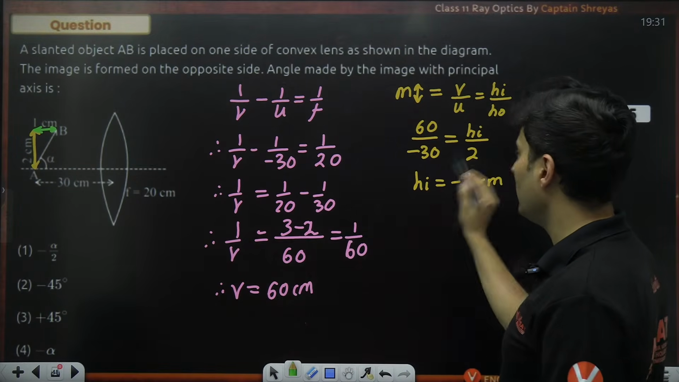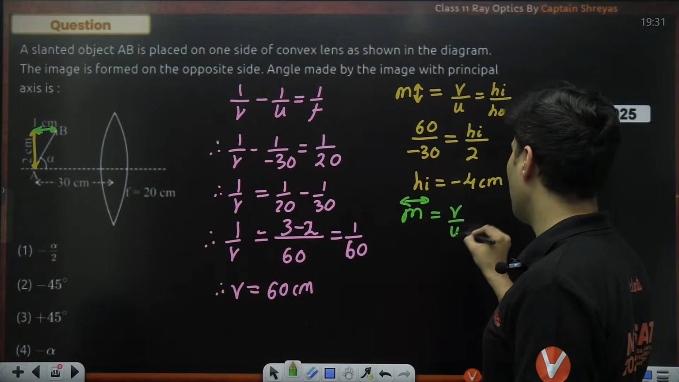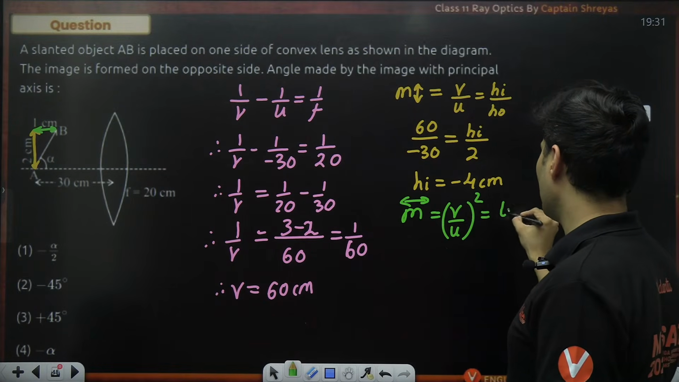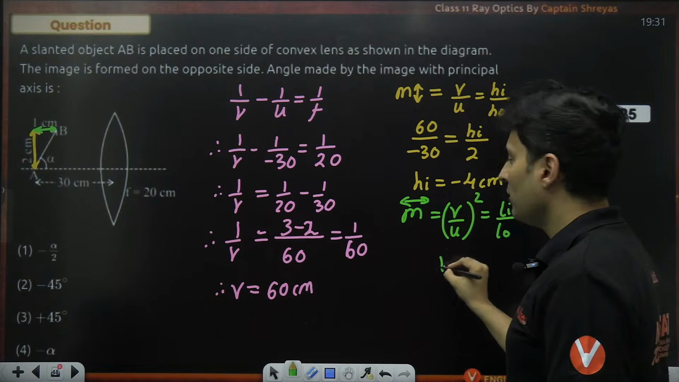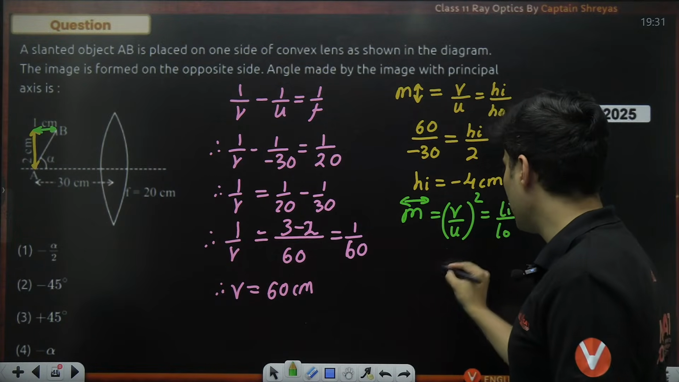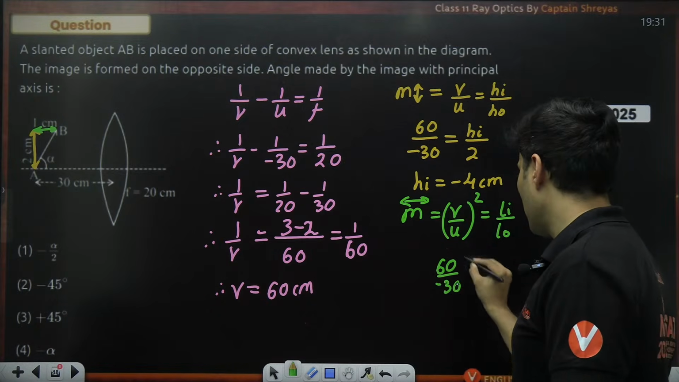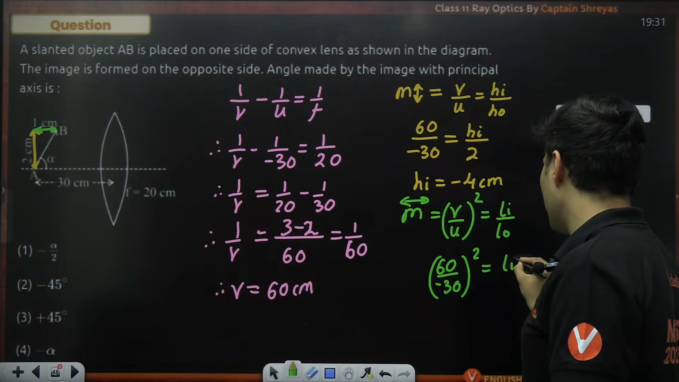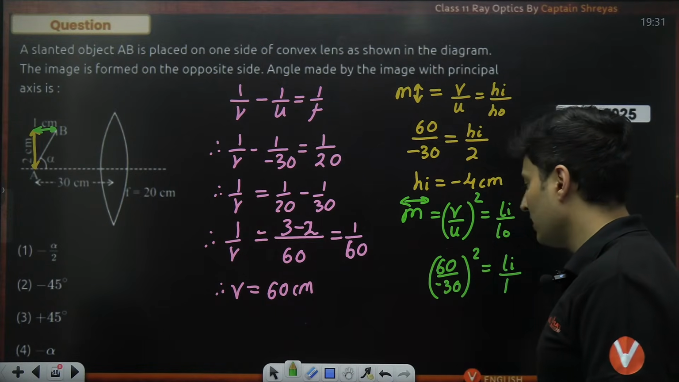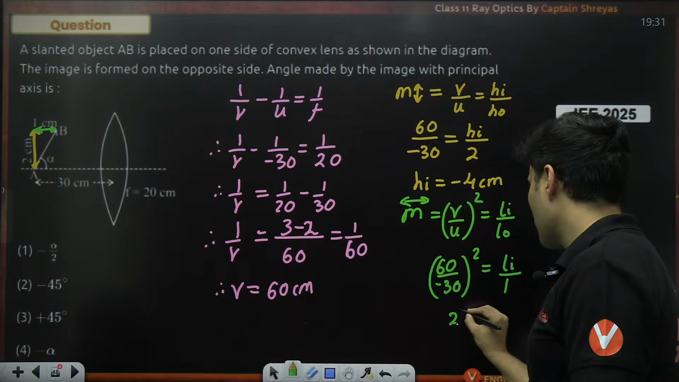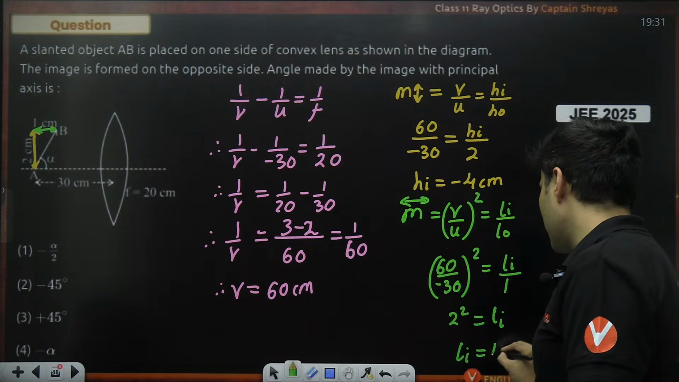Next, let's go horizontally, longitudinal wise. So longitudinal magnification is v by u whole square, which is length of image by length of object. Okay, so v is 60, u is minus 30, whole square is length of image by length of object. Length of object is horizontal, which is 1 centimeter. 60 by 30 is 2, so 2 square is length of image. So length of image is basically 4.